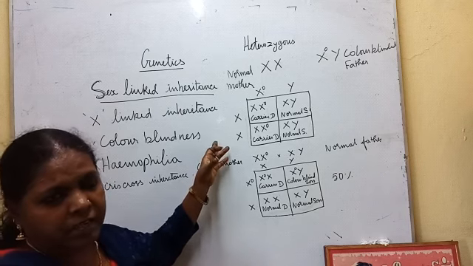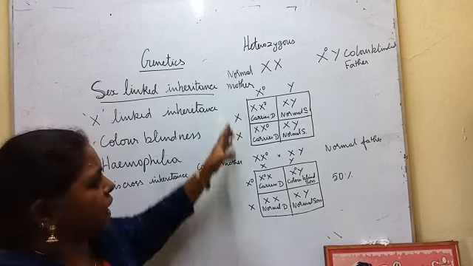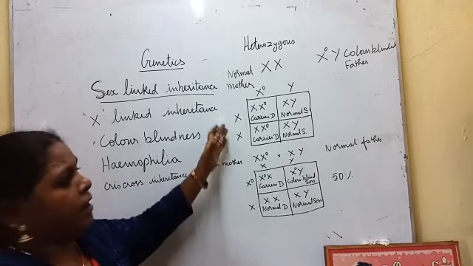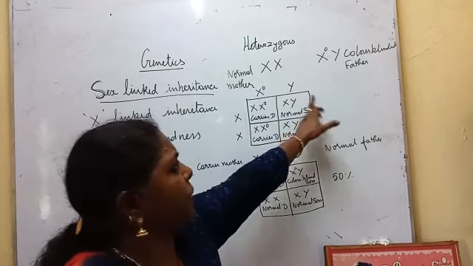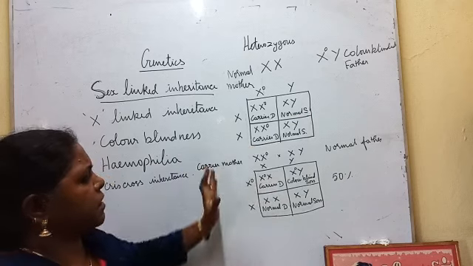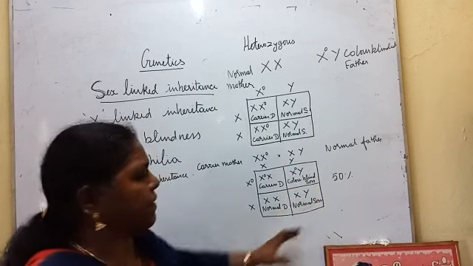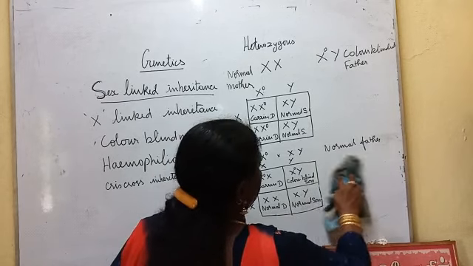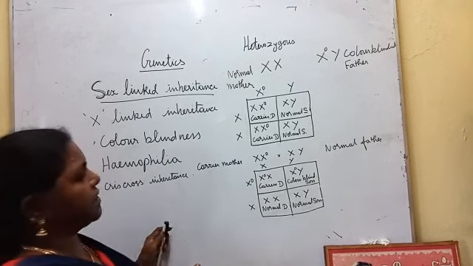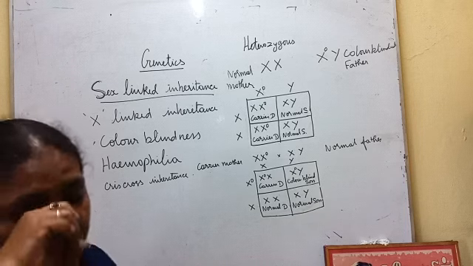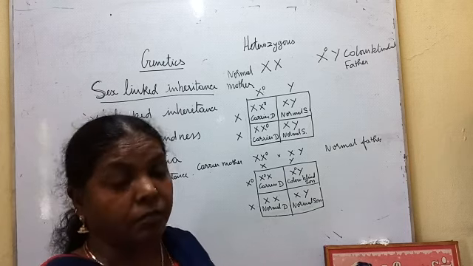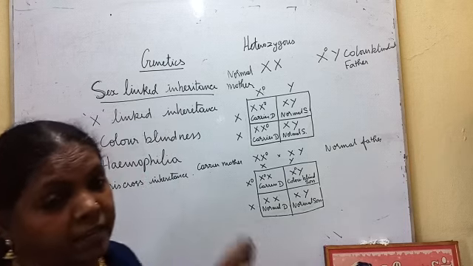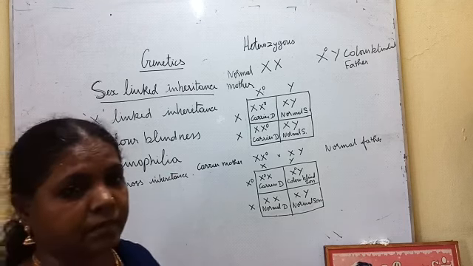They are seen only on the X chromosome. So these are the two cases. If these two types of people marry, what will be the result? This is how certain characters located on the X chromosome are transferred to the offspring. So they are sex-linked inheritance.